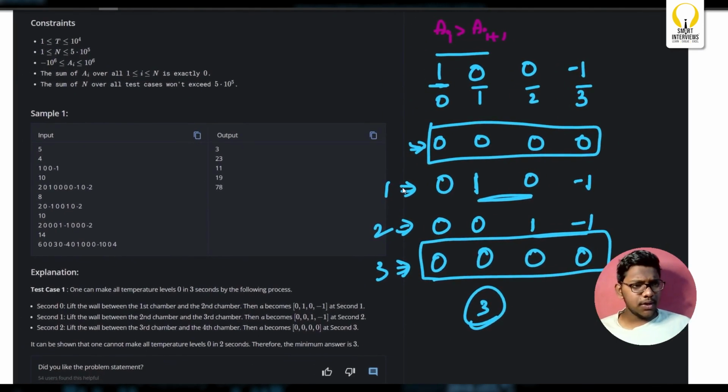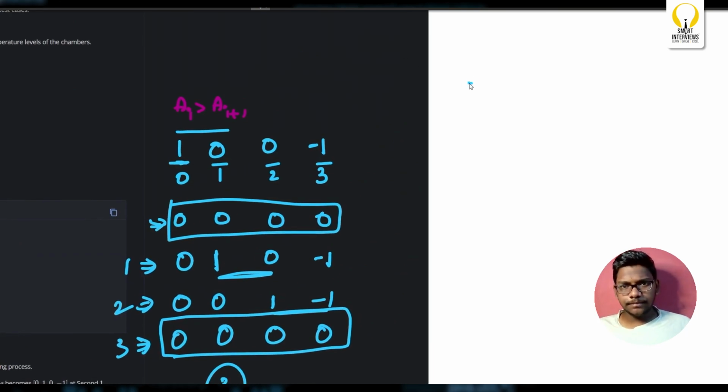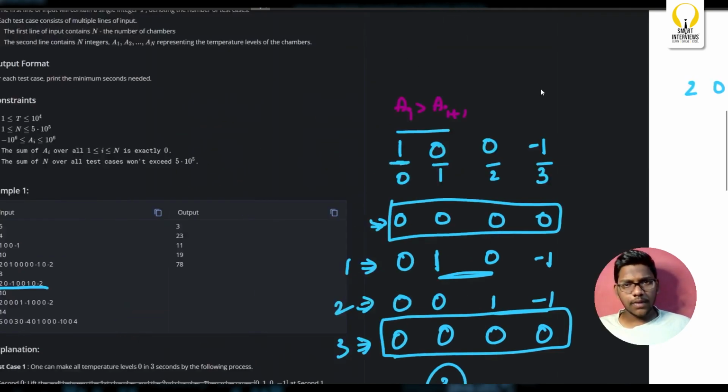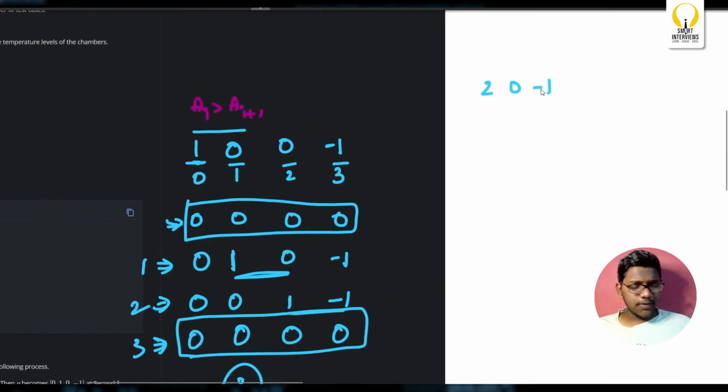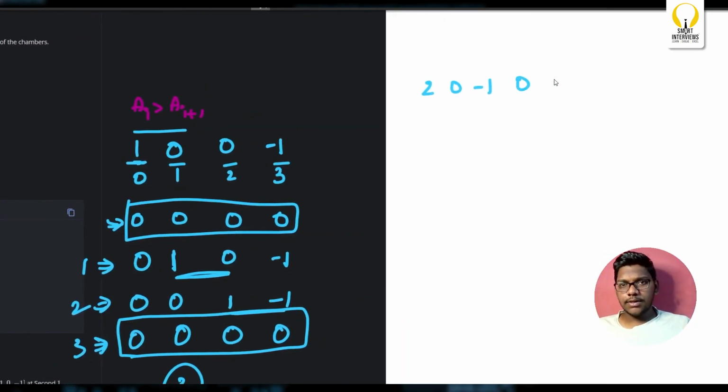Which is 2, 0... Okay, we'll consider a simpler one. Maybe the third is better, right? 2, 0, minus 1... Double 0, 1, 0, minus 2. Now we'll just simulate.